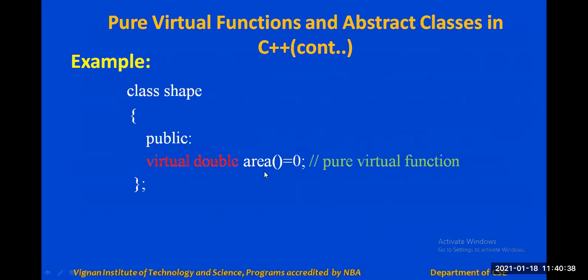Why do we not need a definition for the function here? You can see we have the class Shape, which is a base class, and here we have a function area. Which shape's area do we know exactly? Which shape's area do we need to calculate here? Can we define it here?